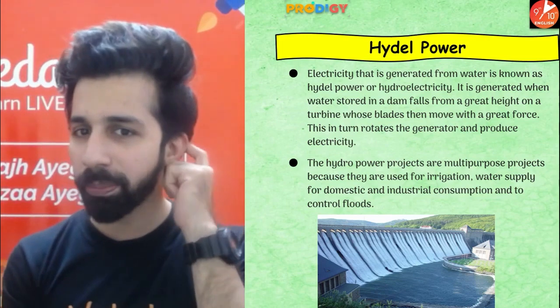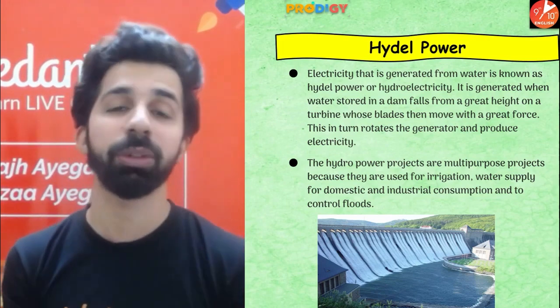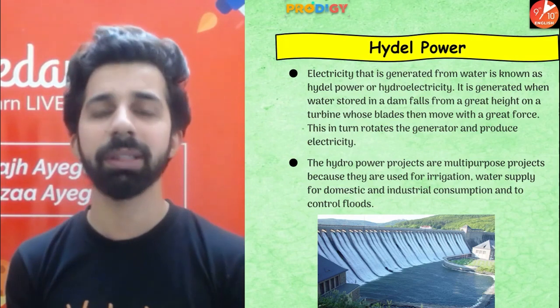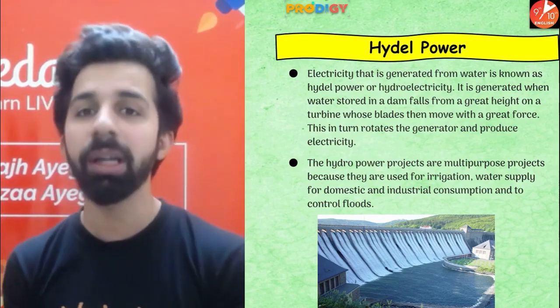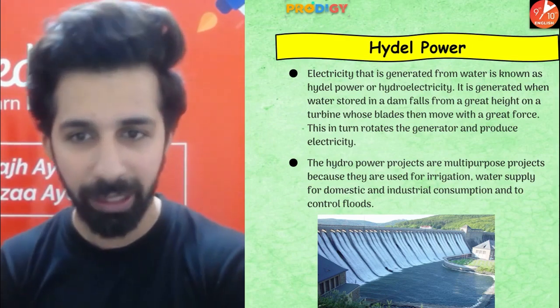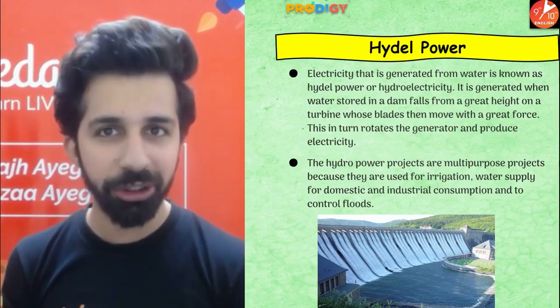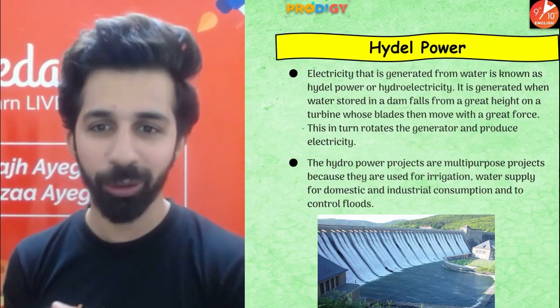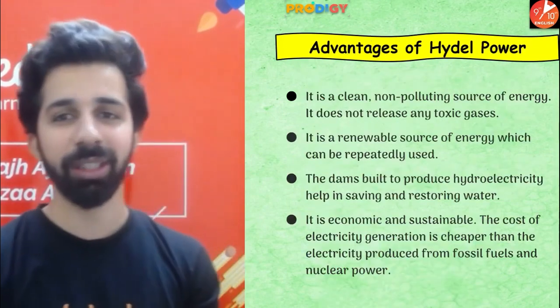So the hydro power projects are multi-purpose projects, guys. Multi-purpose project means these dams are used for various purposes, like irrigation, water supply for domestic needs, and also for industrial consumption.